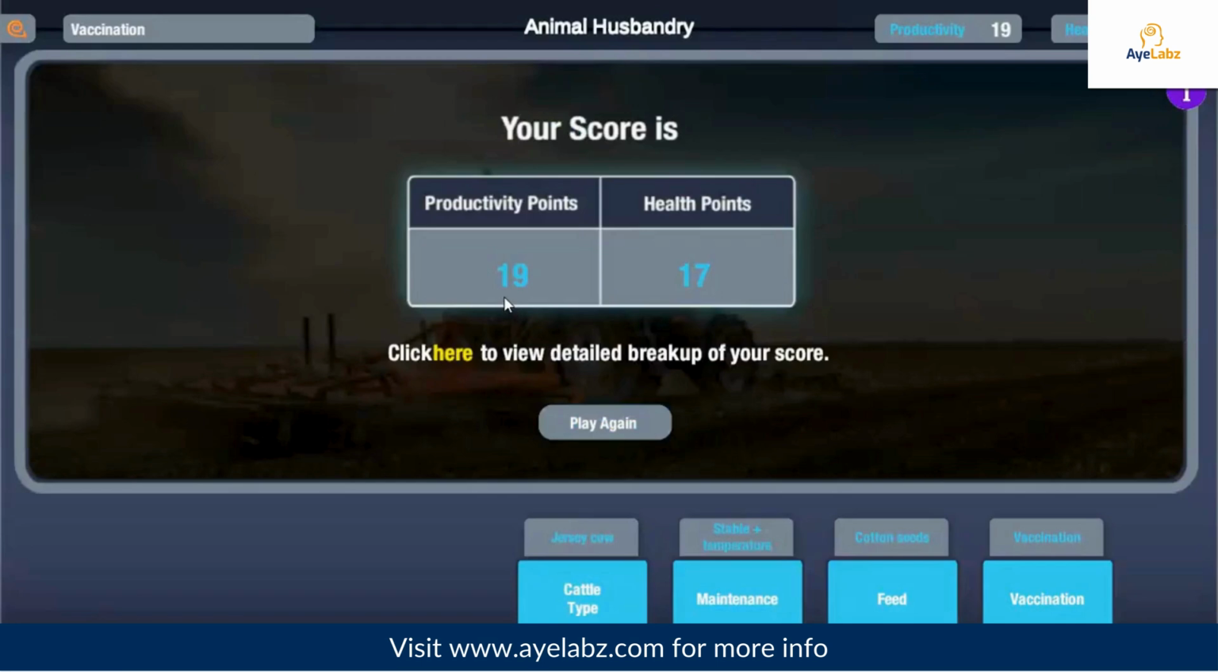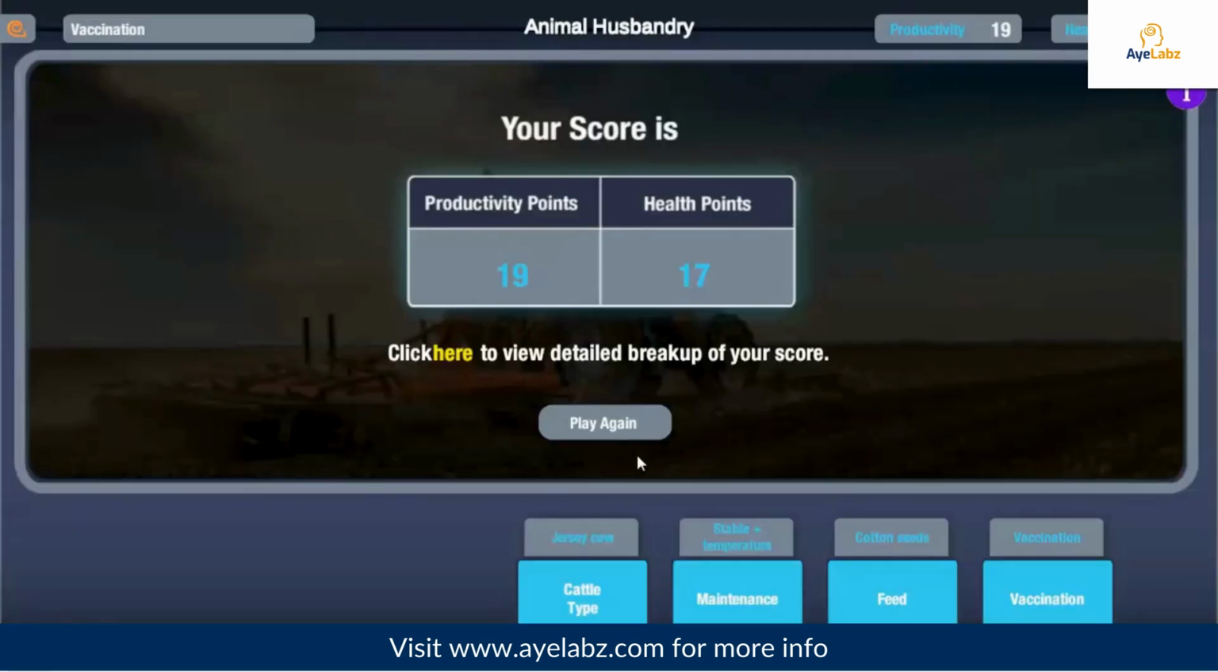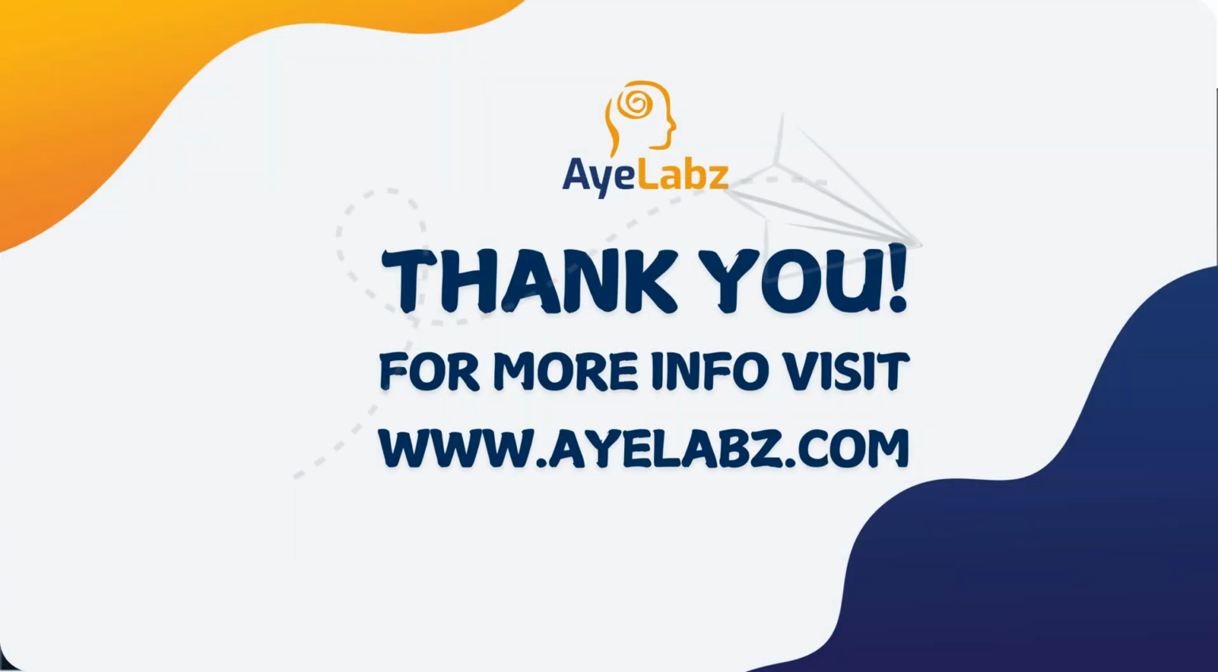Take note of your score in productivity and health points. Click here to view detailed breakup of your score. Close the detailed breakup by clicking on this cross button. Click on play again to restart the simulation to try out other breeds of cattle with different combination of factors to increase your score. Thanks for watching.